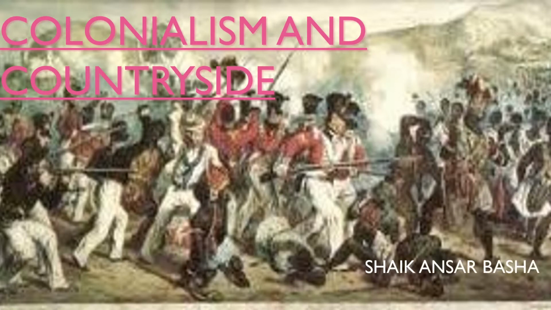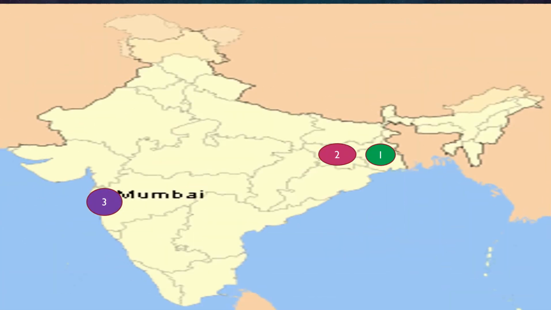Countryside means the village side. We have to see the condition, what the status was in the countryside during the East India Company rule and thereafter. These are the three important contents we have to cover in this chapter.